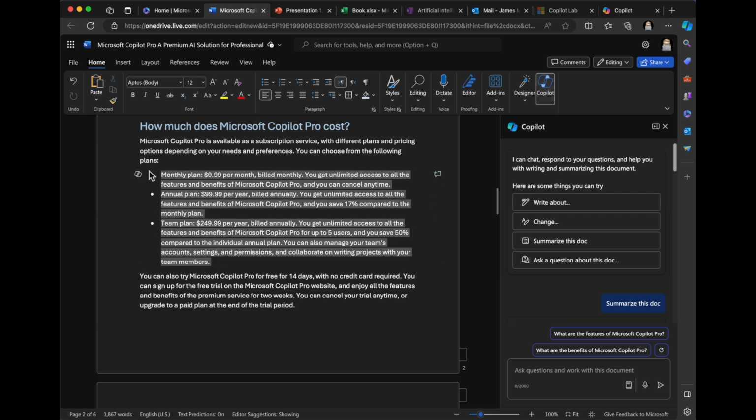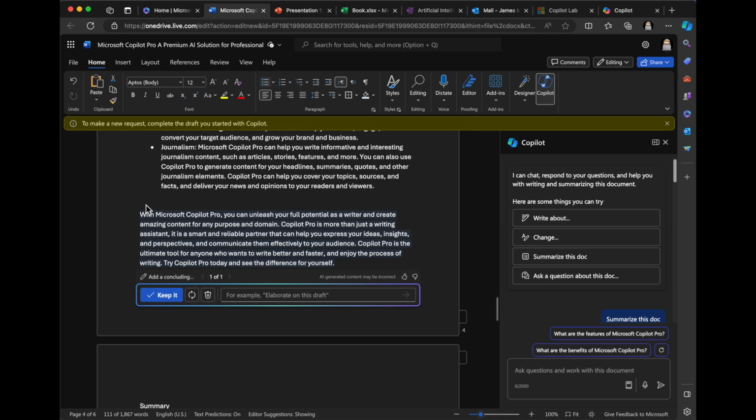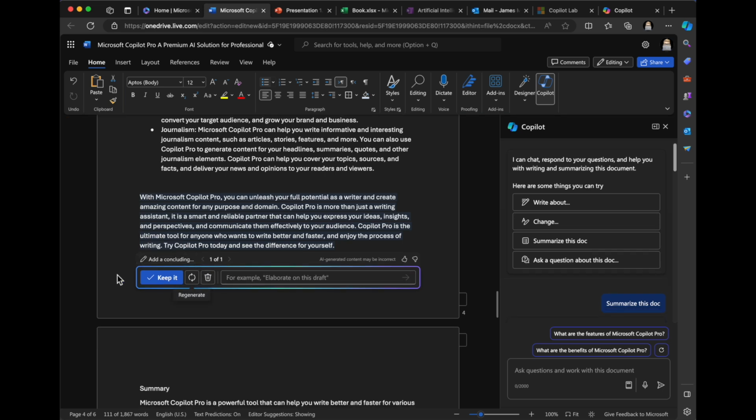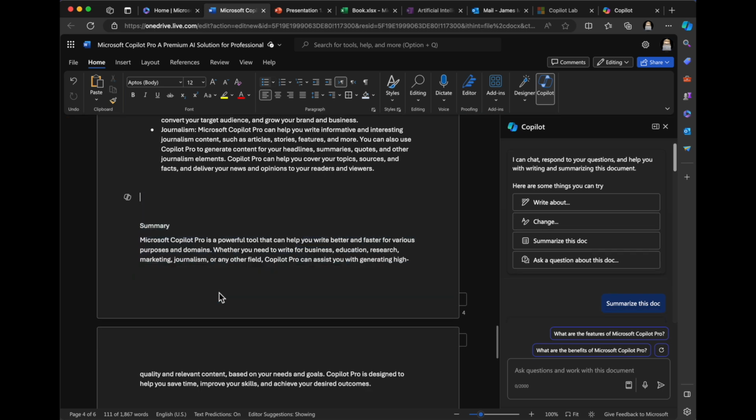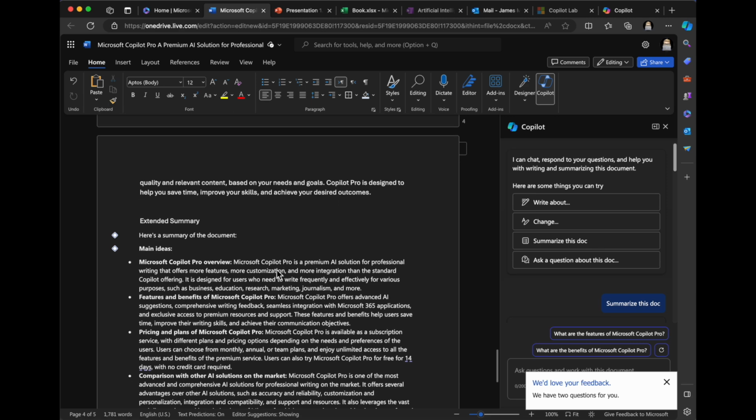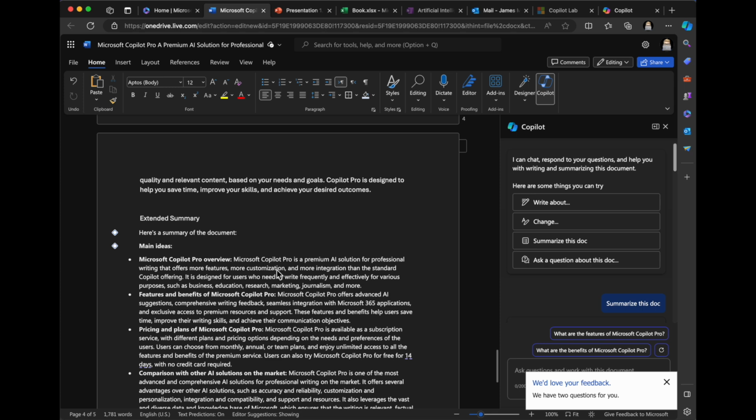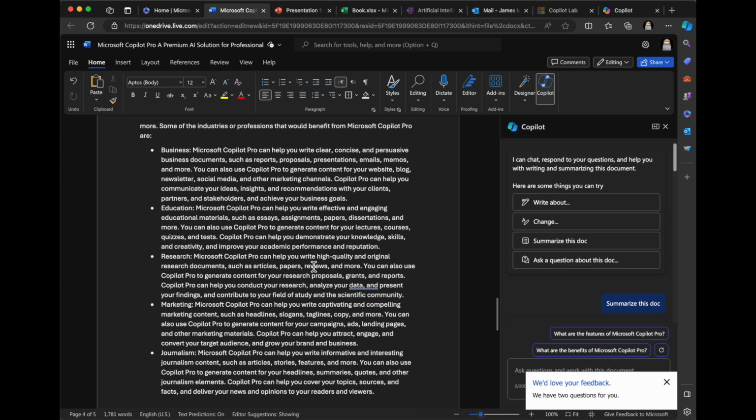So actually, I'm going to select this content and say, visualize as a table. Complete the draft. Okay, so I've got to complete this draft. I'm going to discard it. Okay, that's fine. The ever-present "we'd love your feedback" from Microsoft pops up all the time and is so annoying, because I'm busy here, I'm doing things. Anyway, it's good to know that when you start an edit, you have to complete it. You can't just jump right into something else.